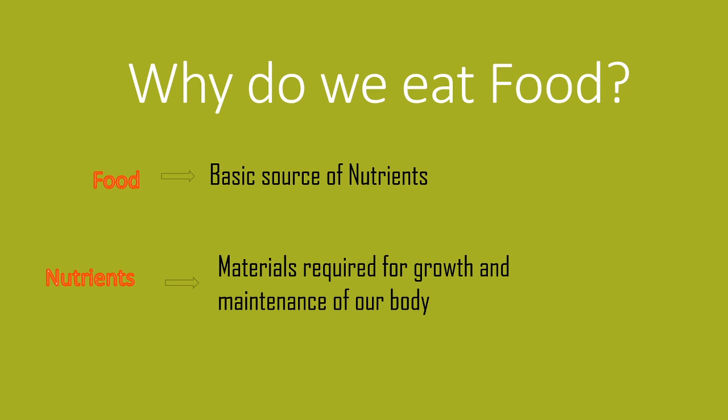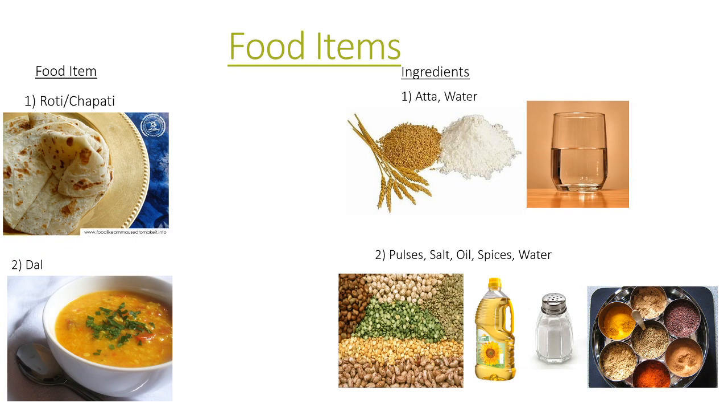Okay? So, what kind of food do we generally eat? Yes, we are Indians, right? So, our staple food is rice, dal, chapati, curries, vegetables, eggs, and certain meat. Meat lovers eat meat. So, for example, chapati. How is this food item made? What is added to make a roti or a chapati?